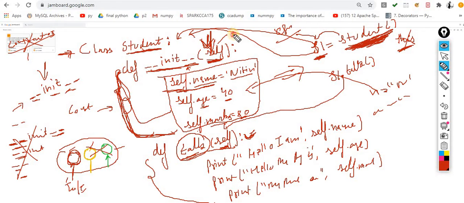It is just a naming convention. You can pass your own name over here. Yes, you can. For the whole code, if you pass Bhupinder over here, you are supposed to use Bhupinder.name, Bhupinder.age, because whatever name you pass will distinguish that this is the instance variable.